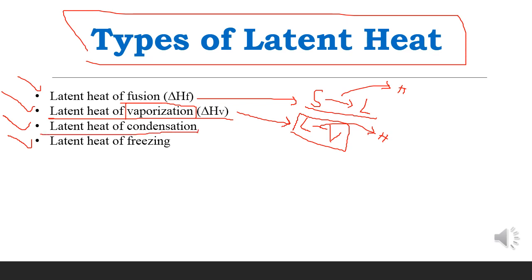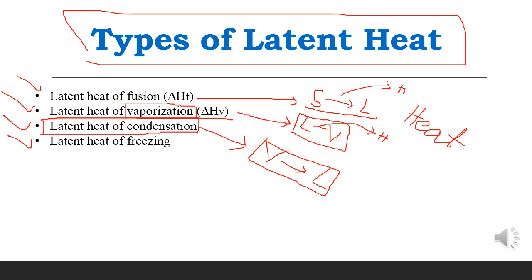Then we have the latent heat of condensation. Condensation is the phenomena of making gas into liquid, so it converts these vapors or gas again into liquid. So we can say that the amount of energy required to change the vapors into liquid is called the latent heat of condensation. Remember, I am talking about the heat contents, not about the temperature. Only the heat contents, these are in BTUs.